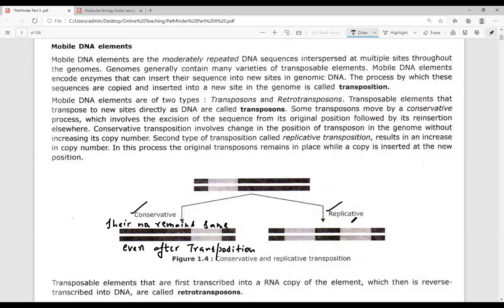In the case of replicative transposons, their number is going to increase after transposition has taken place.